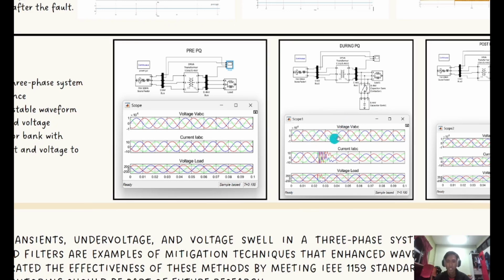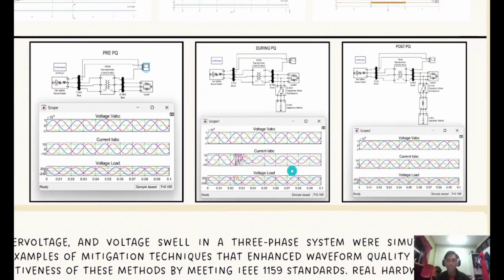So we have the inrush current and voltage, and we set the capacitor bank to energize at the time 0.023. If you look at the graph of the waveform, the inrush current starts at 0.023 seconds.